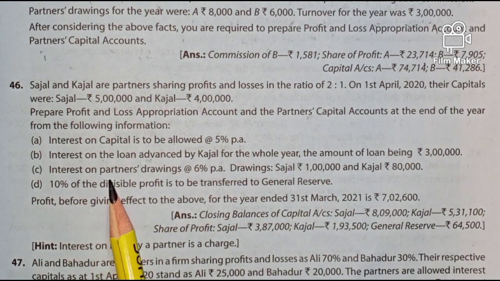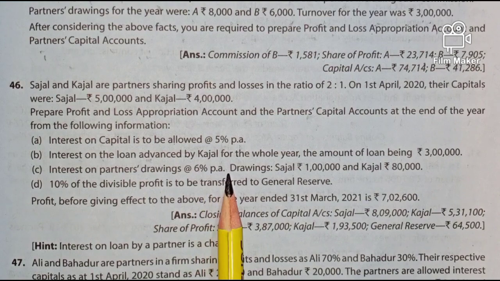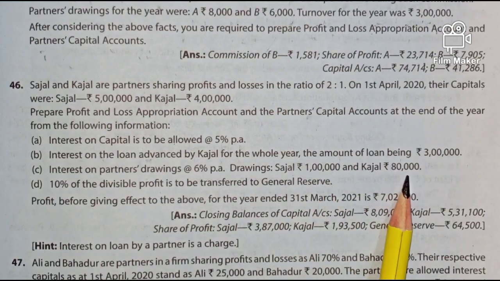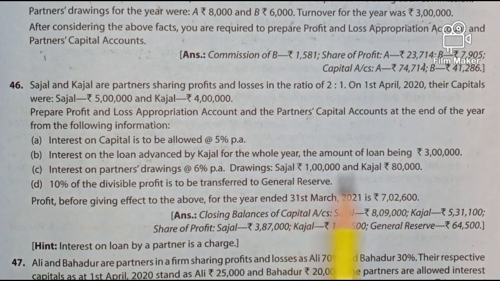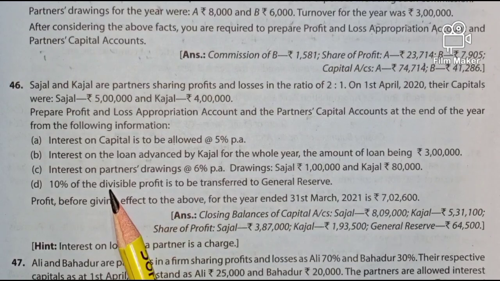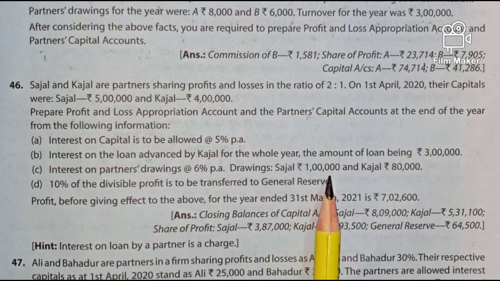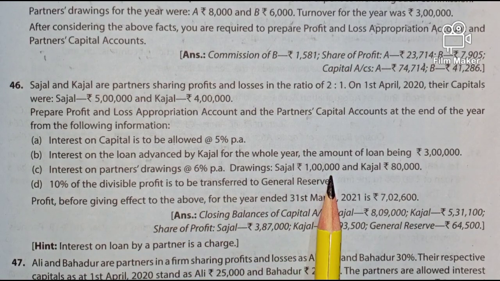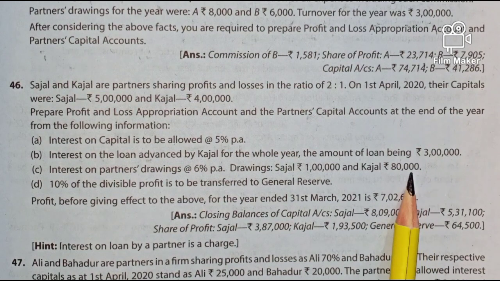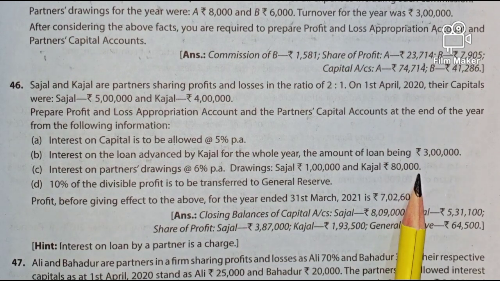Okay, and now interest on partners' drawings at 6% per annum. The drawings are Sajal 1 lakh and Kajal 80,000. Since the date of withdrawal is not given, we have to calculate for 6 months. So interest on drawings of Sajal is 1 lakh into 6 by 100 into 6 by 12, which comes to 3,000. And for Kajal, 80,000 into 6 by 100 into 6 by 12, it comes to 2,400.